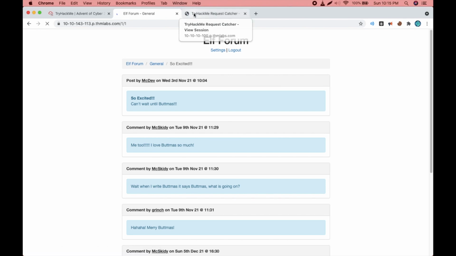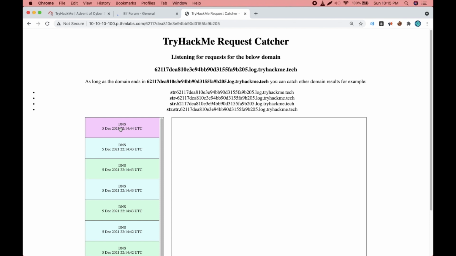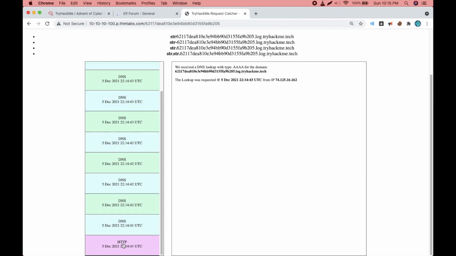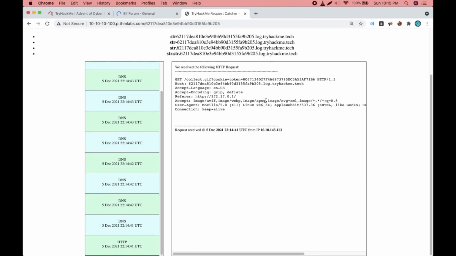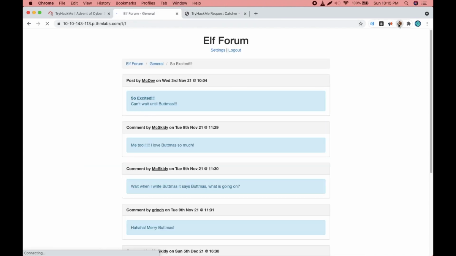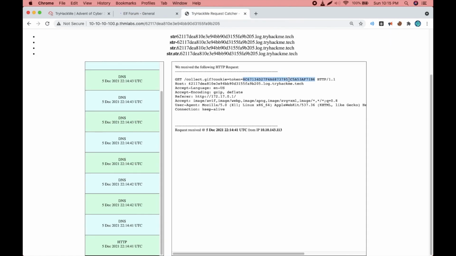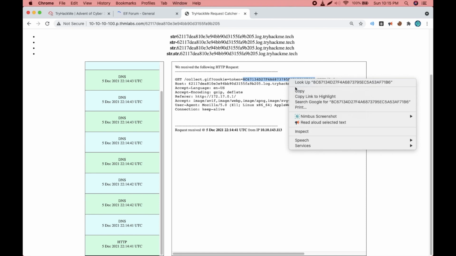Now let's get back to our request catcher. We see it has collected a lot of requests, DNS requests. We need to look for an HTTP request, and we get an HTTP request, and here we have the link. In this link, cookie equals token equals this value here. Just to make sure that this cookie isn't ours but the target's, let's click on the cookie right here, and it ends with HC, and ours ends with B6. So this must be the cookie of another user, probably Grinch.